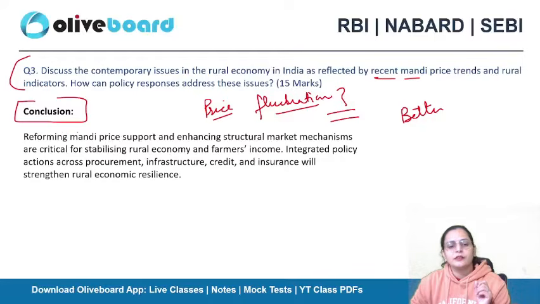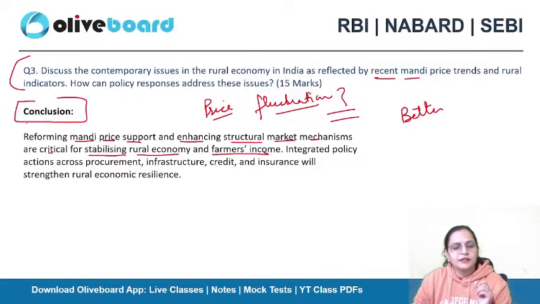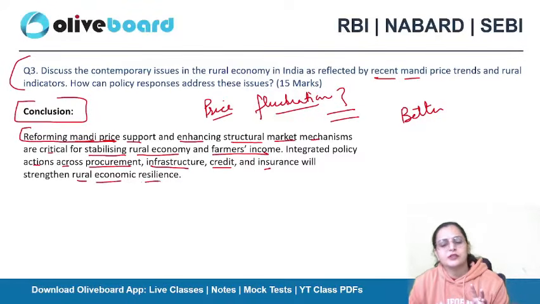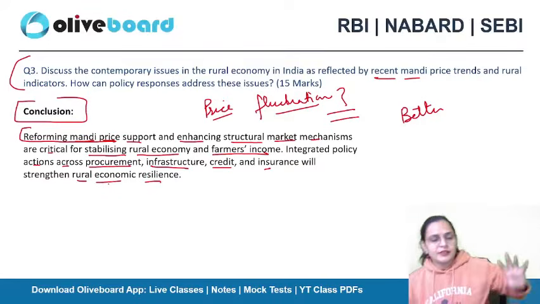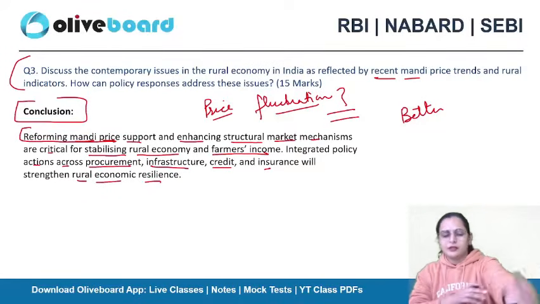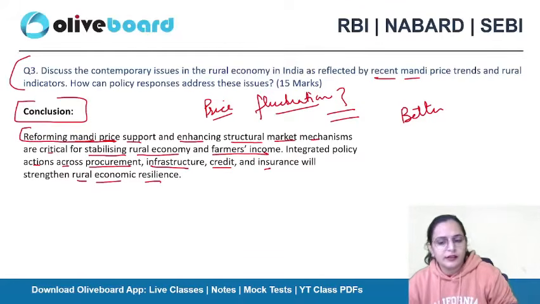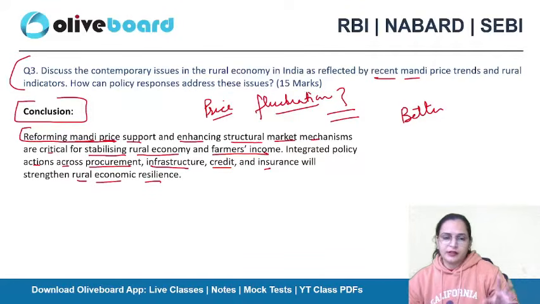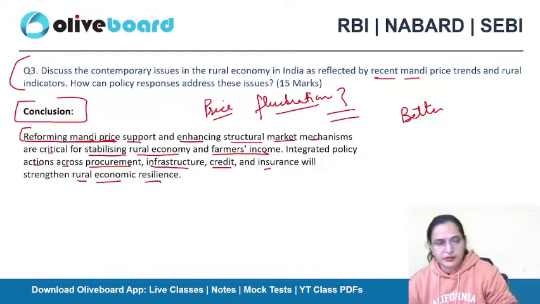Reforming the mandi price support and enhancing the structural market mechanism are critical for stabilizing the rural economy and the farmers' income. So there's a need to have these reforms in the mandi prices. Integrated policy actions across procurement, infrastructure, credit, and insurance will strengthen rural economic resilience. If policy actions are integrated, considering procurement, infrastructure, credit, and insurance, only then can they work in strengthening the rural economic resilience.